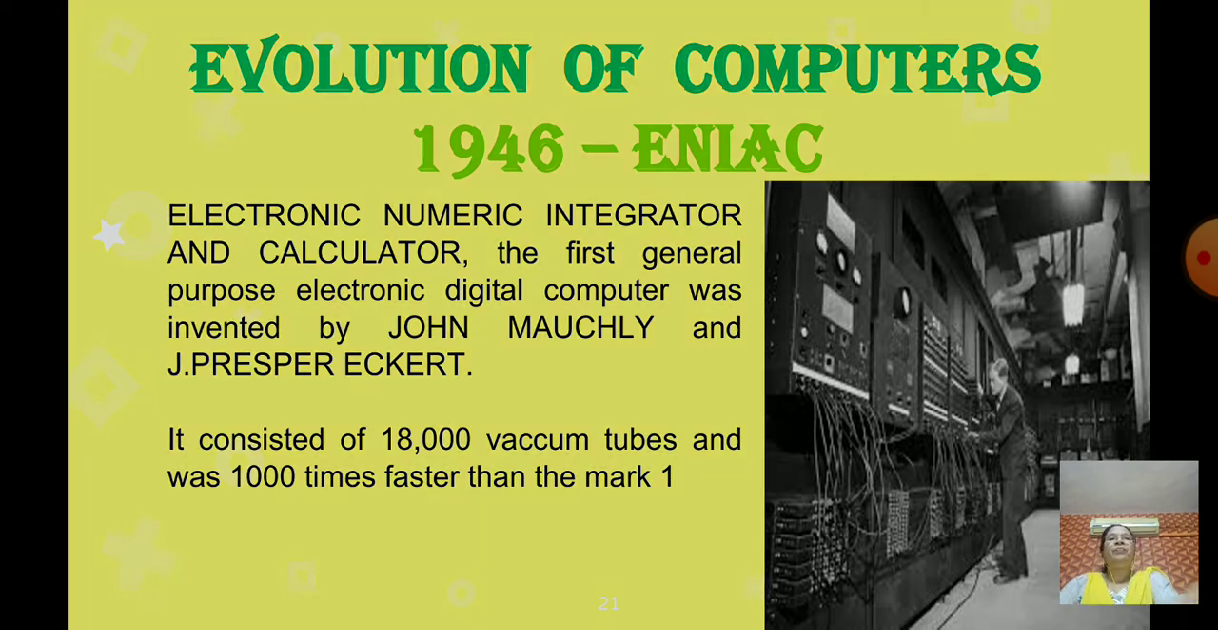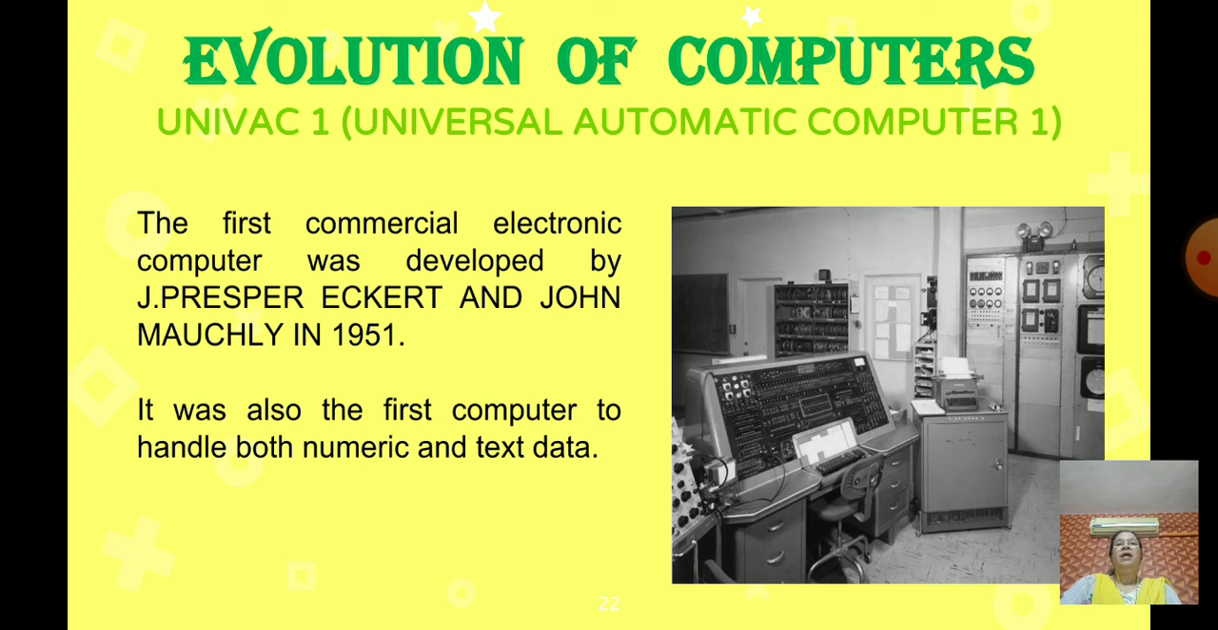Then next, UNIVAC, that is Universal Automatic Computer. This computer is known as the first commercial electronic computer, and it was developed by J. Presper Eckert and John Mauchly in 1951.